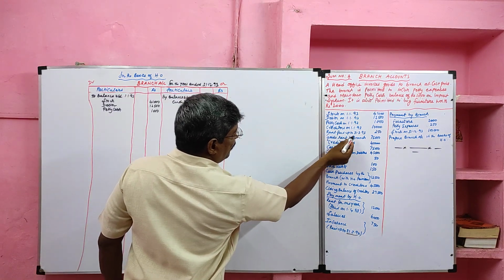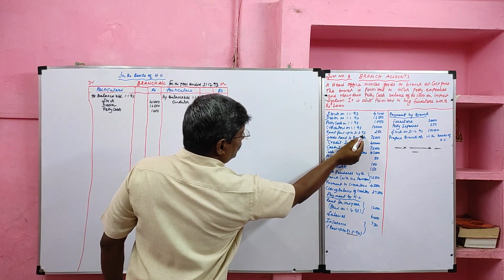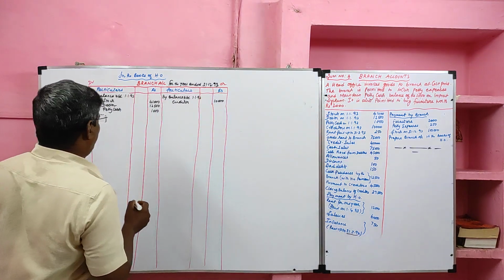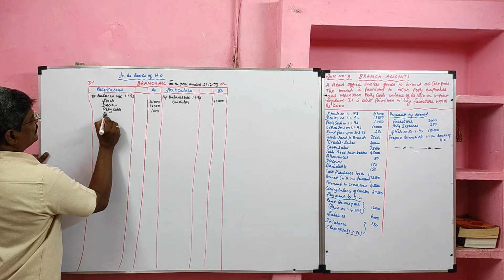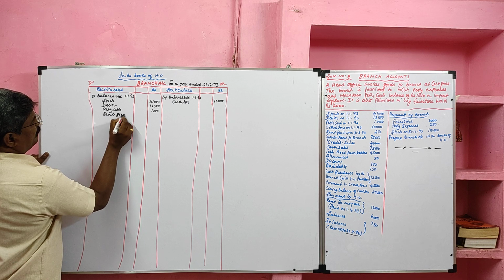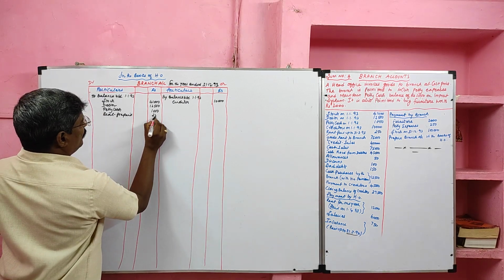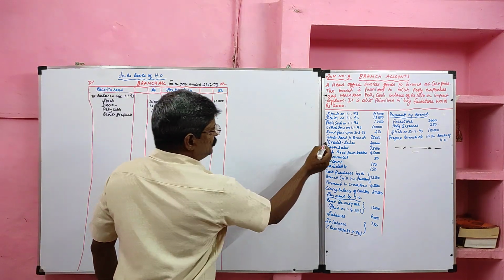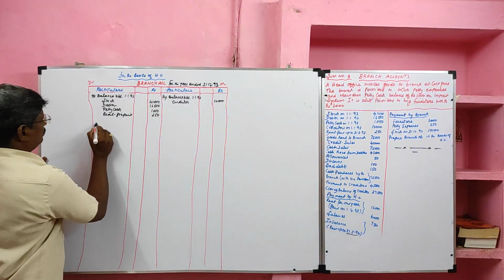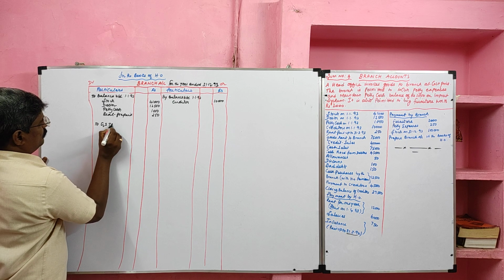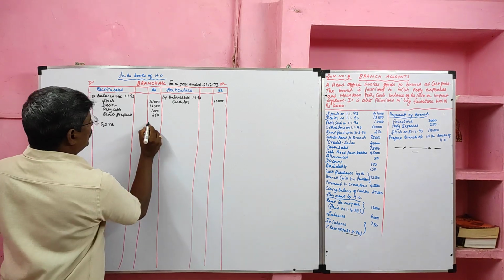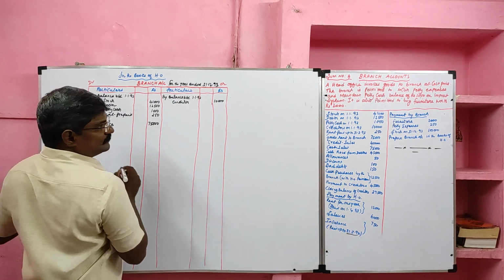Then rent paid up to 31st March 93. It is a prepaid rent. It is an asset. Rent prepaid is an asset. Value 250 rupees. Then goods sent to branch. It should be debited. Goods sent to branch, it should be debited. Value 75,000.